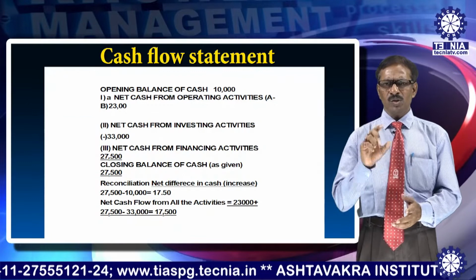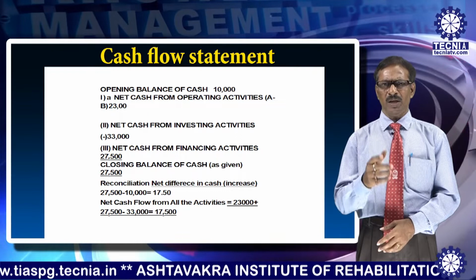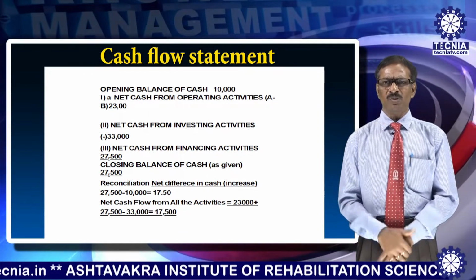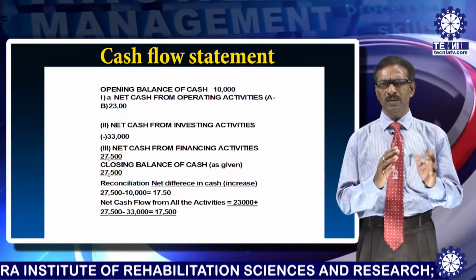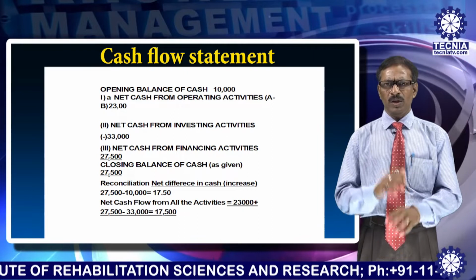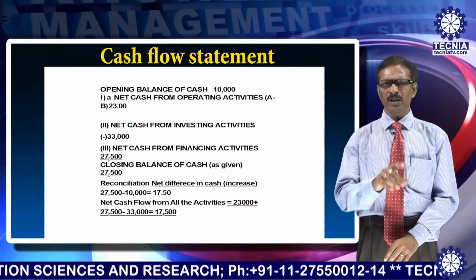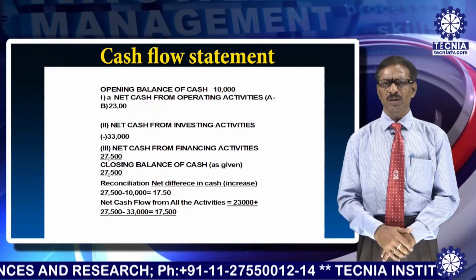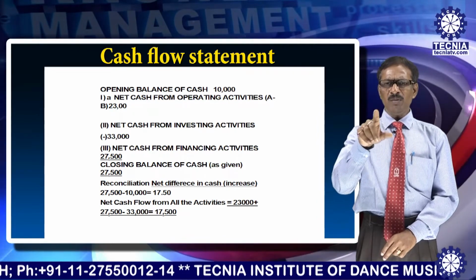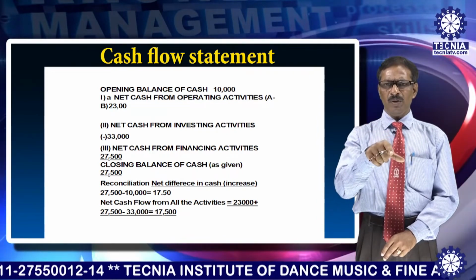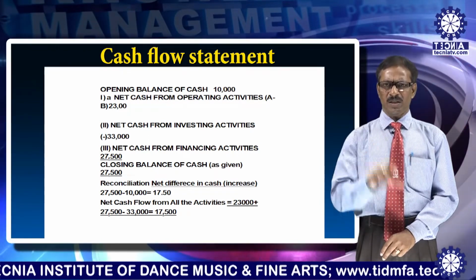Now in short form, the cash flow statement, whatever we have discussed. First step is the opening balance of cash, it was 10,000. Then you add net cash flow from operating activities, as decided, 23,000 positive. Then net cash from investing activities, negative 33,000 has come. Then again net cash from financing activities, 27,500. So that way you get the closing balance of cash as given in your cash book, 27,500. You get the net result that way.